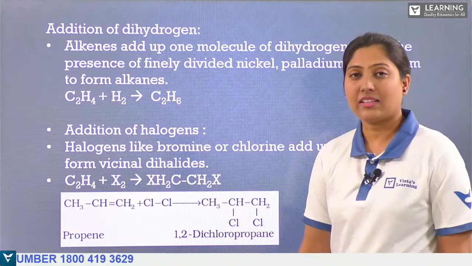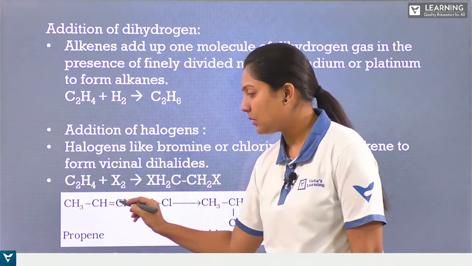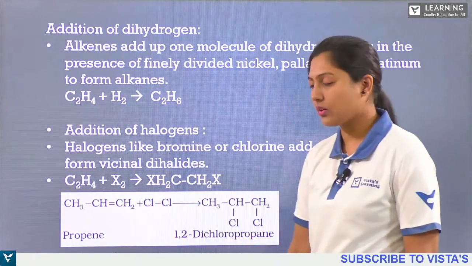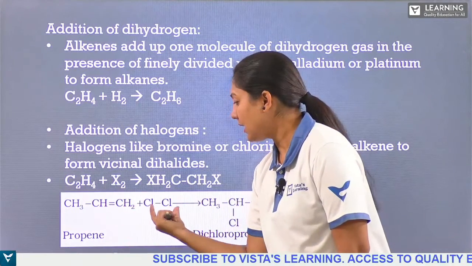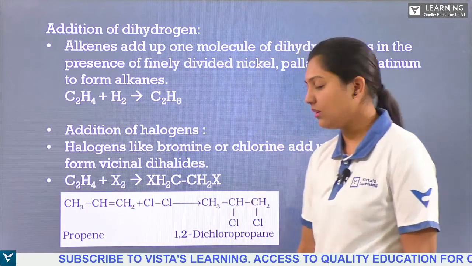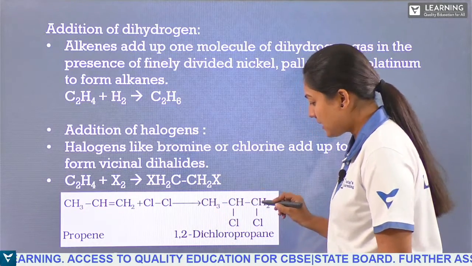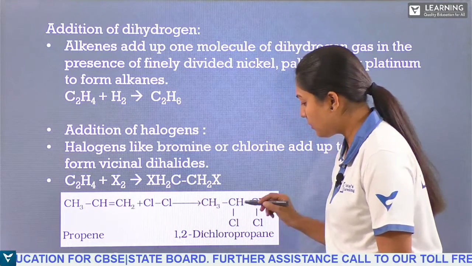Here we have an example of propene, where the double bond is at the first carbon atom, and that will be reacted with chlorine. This double bond will be broken, and these two chlorines will come here, and we get CH3 as it is, CH single bond, CH2 as we have, and one bond will be broken, right?